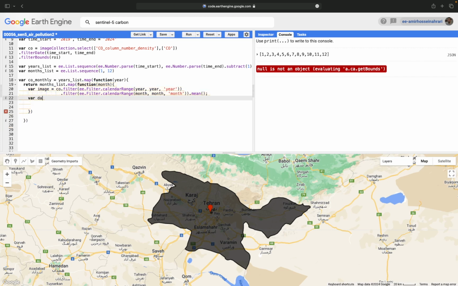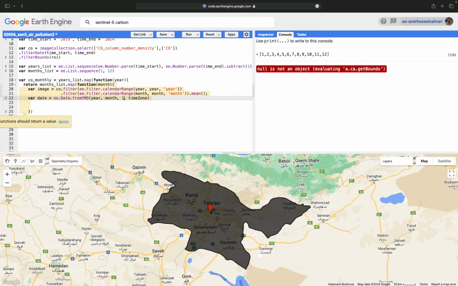So to do this, make a new variable as date equals to EarthEngine.date.fromYMD. Now we can define a new system time start using this function. The year equals the year value, the month equals the month value, but the day is not important.